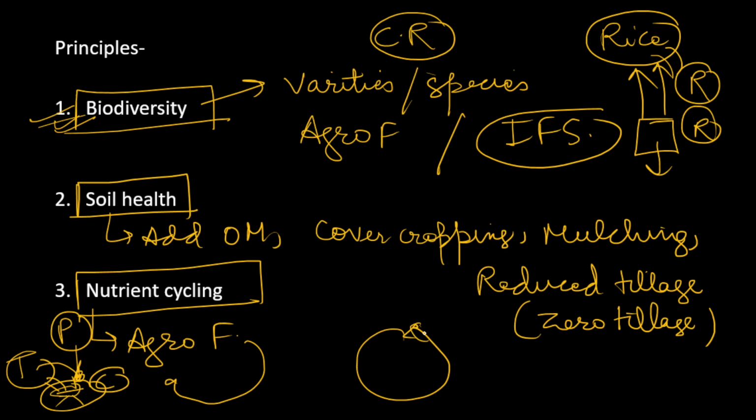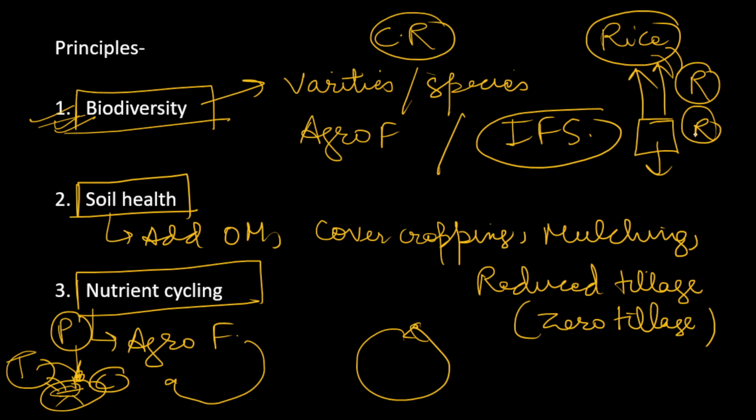When the rate of extraction is equal to the rate of replenishment, that is, when we are replenishing the nutrients as we are extracting them, it will be a proper nutrient cycle. And suppose, as I gave the example here, we are taking only one kind of nutrient, then there will be a deficit of that nutrient in the soil.